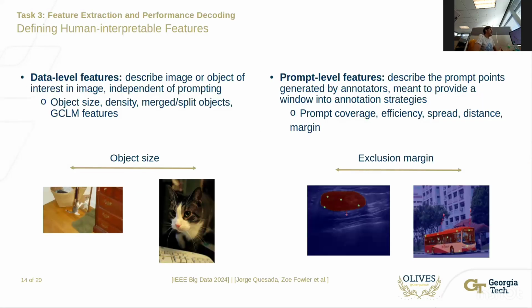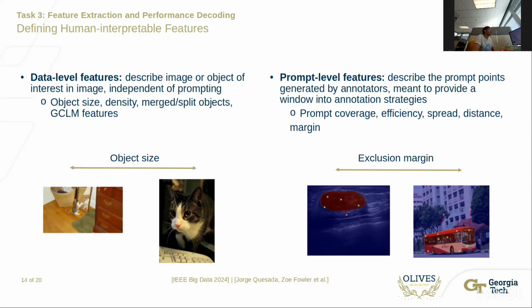Then the next question that we ask is, what features can we extract to help explain this difference in performance? And we perform this analysis across 2 levels, across the data level and across the prompt level. For the data level, we try to define features that describe the image or the object of interest independent of the prompting strategy used. For this, we use object size, object density, whether the object is merged or split, and GLCM features. For example, object size, we can see here, corresponds to simply how much of the image is covered or occupied by the object that we wish for.